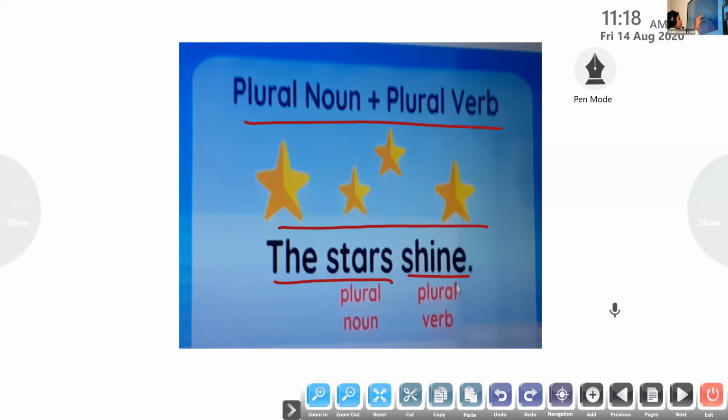In this, stars is the noun and shine is the verb. They are under one agreement. Stars has an S here, so the verb doesn't have an S at the end. They are in an agreement saying that you have an S, so I will not have an S. Okay, is that clear to everyone? Have all of you understood the rule?